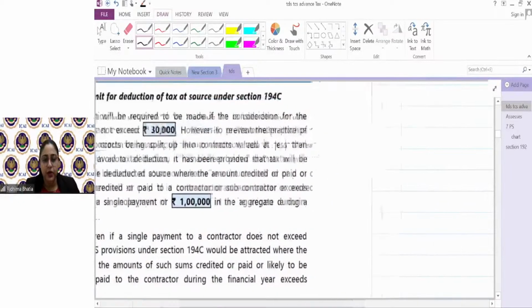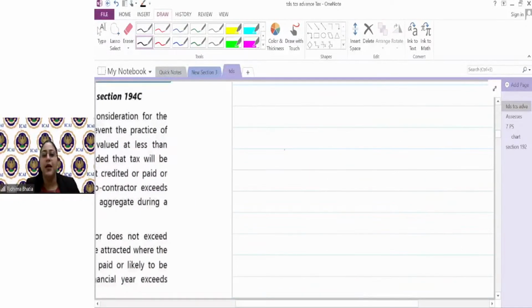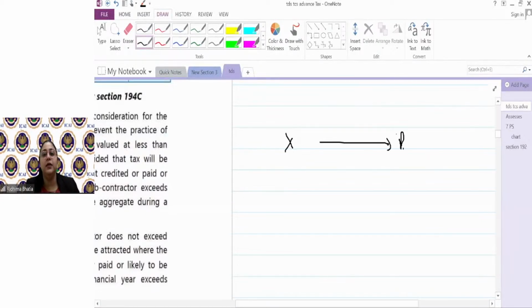So guys, back to understanding work contract. X makes a payment to Y, that is a subcontractor or a contractor. Y को payment करते time or at the time of due, whichever is earlier, X will deduct the TDS at the rate of 1%. But the question is, what is the threshold limit, ma'am? At what point the payment crosses, I have to deduct the tax. The threshold limit is 30,000 in a single bill or 1 lakh in aggregate.